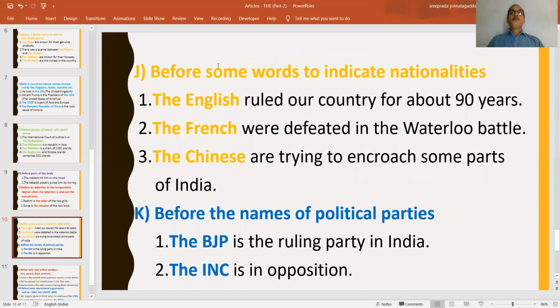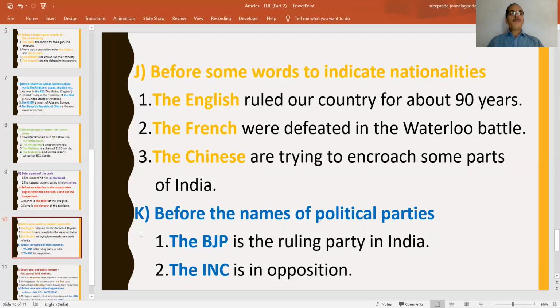Similarly, before some words to indicate nationalities. For example, English is a noun. It is the name of a language. By just placing the before it, it becomes a noun representing England, the nationals of England. So it indicates nationality. The French, the Chinese, like this.